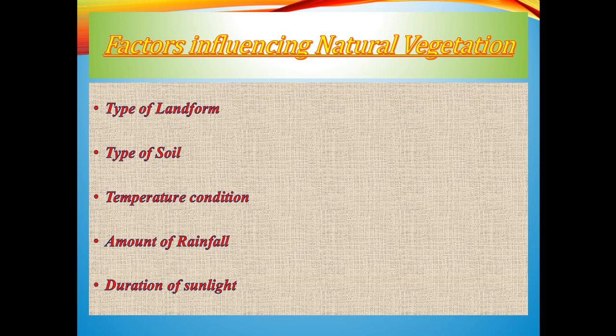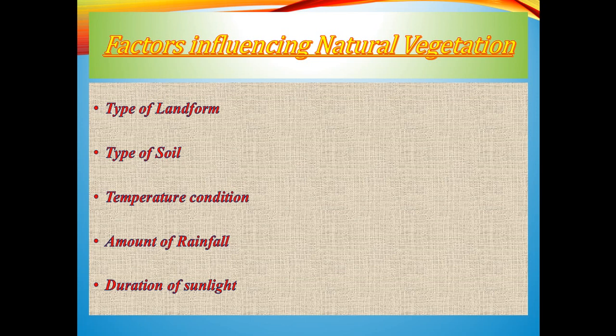be there. But if the duration of the sunlight is less, then obviously the height of the trees will be shorter, as well as the dense network of the vegetation cover will not be there. Rather, it will be a scattered growth of the vegetation. And where the duration of the sunlight is very less, the frozen areas will not support the natural vegetation or any sort of vegetative cover.